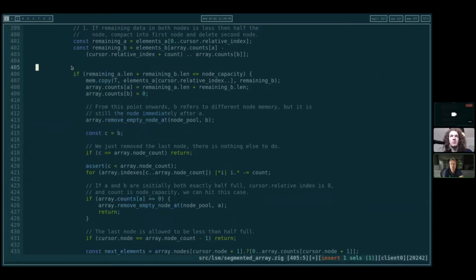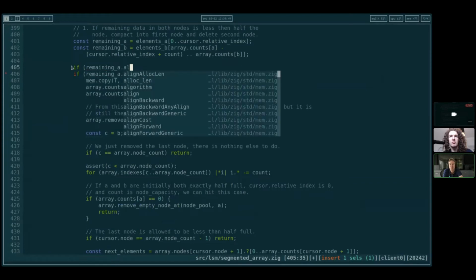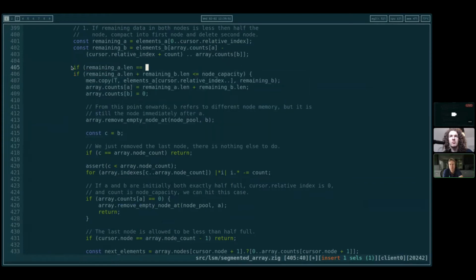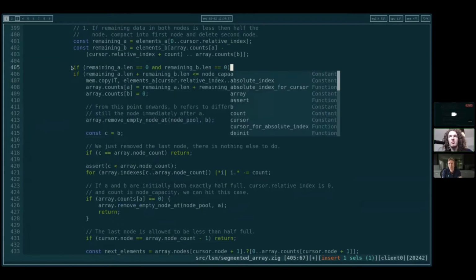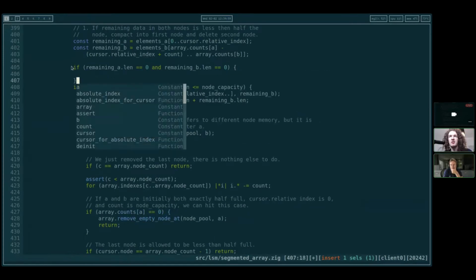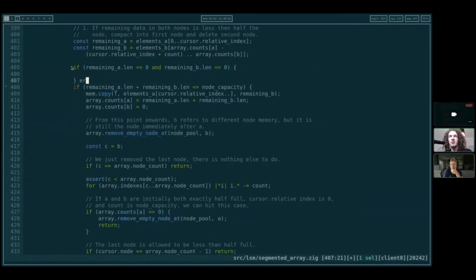To start off with, just to be exhaustive, we could even use very simple conditions. So we could say, if remaining A length is 0, then go into that branch. If remaining B length is 0, but maybe that's going to be overkill. In the branch we would be able to remove both of them. That's the only case where we can remove both of them. But you see, we could also just assert those things here.